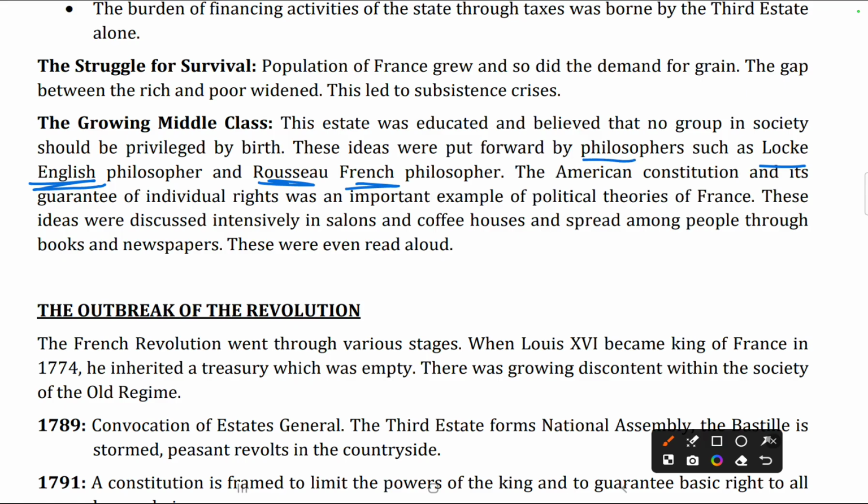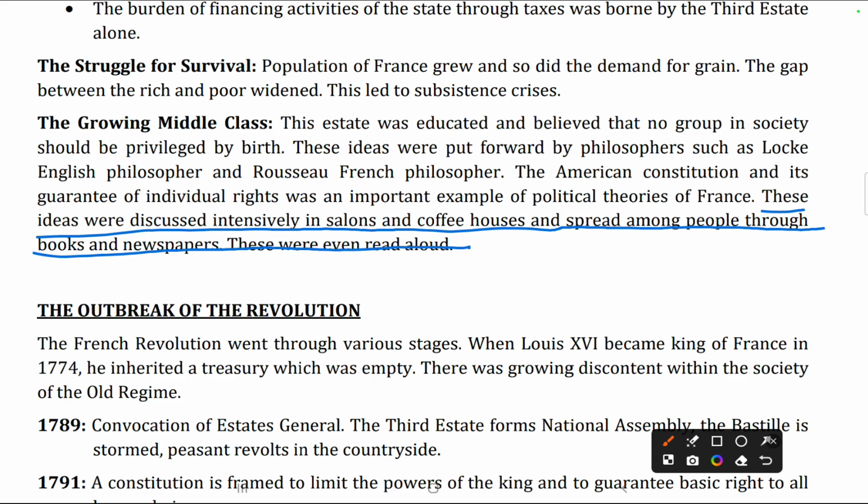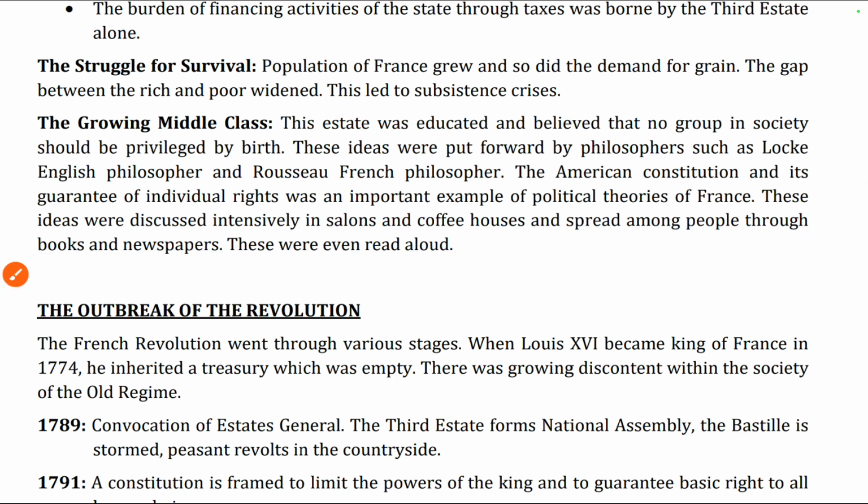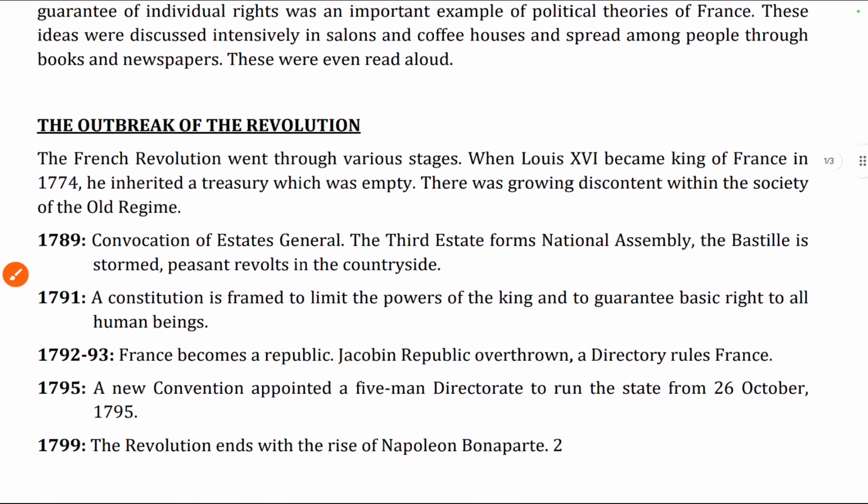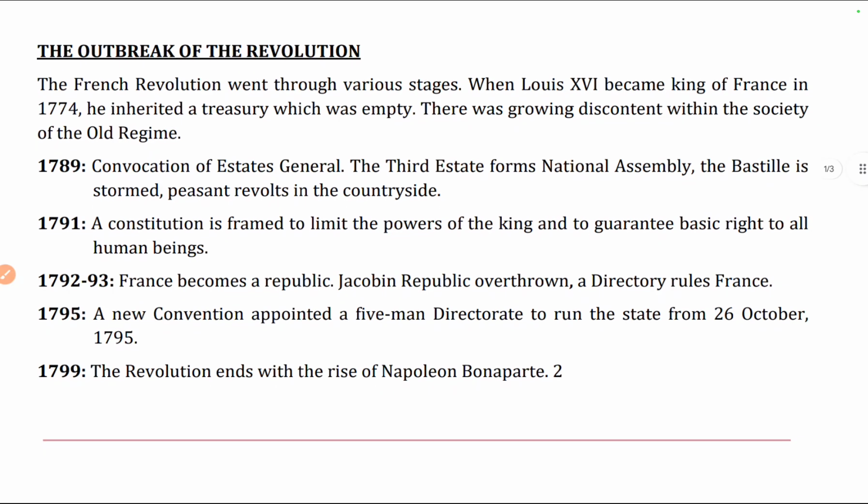That was the example of an American Constitution which guarantees individual rights, and political theories of France should be improved as in case of this example. Now, these ideas were discussed intensively in salons and coffee houses and spread among people through books, newspapers, and these were even read aloud. So how did these ideas spread? These ideas were discussed by people locally, and like that these ideas spread all over the country.